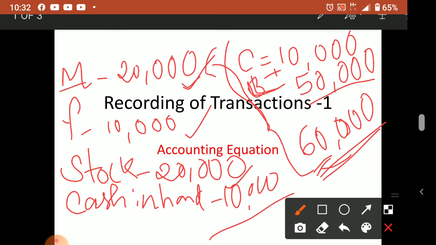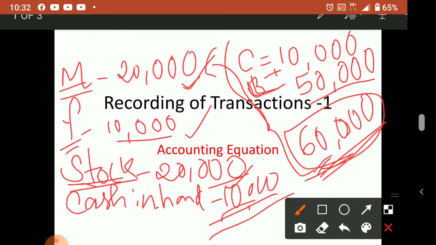20,000 in the form of machine, 10,000 in the form of furniture, 20,000 in the form of stock. Another 10,000 is there in the business as liquid cash. Okay, cash is available in the business. So this way I used the money available with me in different ways in the business. What is available, that only we can use in the business. How I used my money in the business, that I am clearly showing on the asset side.